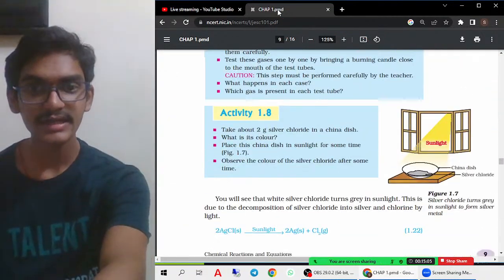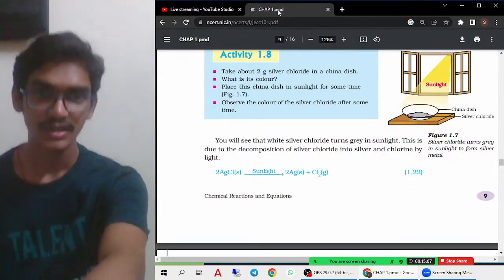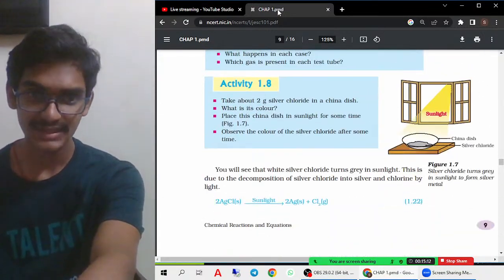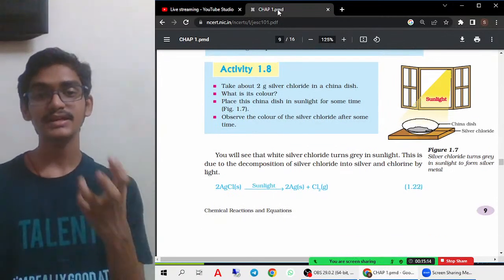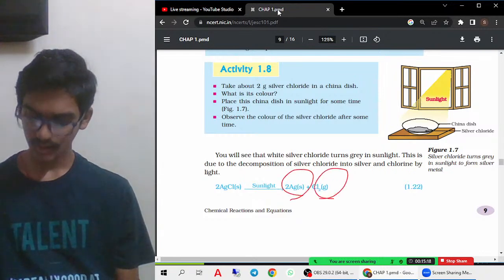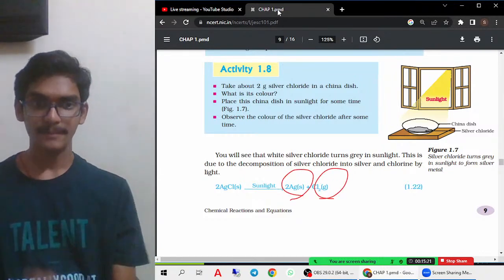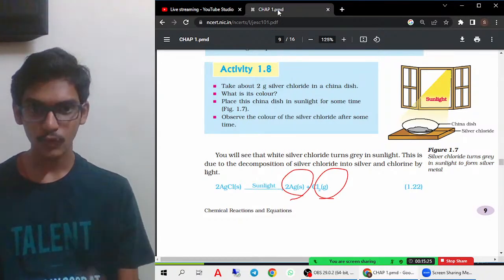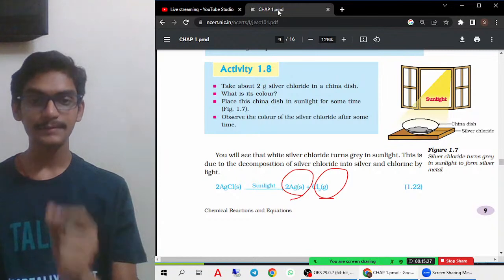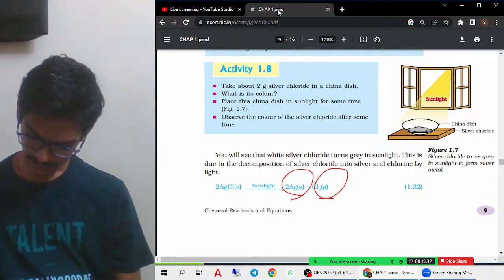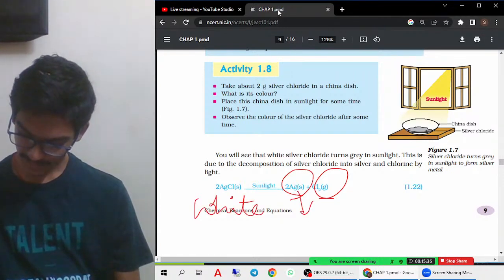This is an electrolytic decomposition reaction. Now let us see what a photochemical decomposition reaction is. A photochemical decomposition is when a substance is kept in the presence of sunlight and it gives byproducts. For example, here we are going to take AgCl, which is silver chloride. Silver chloride is generally white in color. When it is kept in sunlight, it turns grey, that is silver.